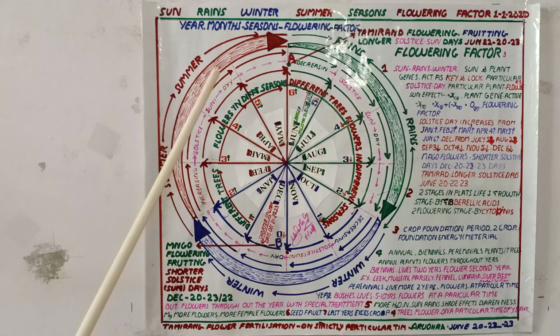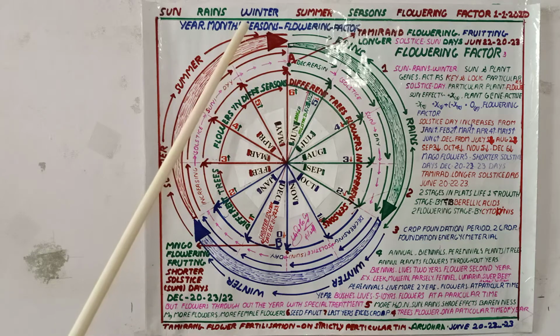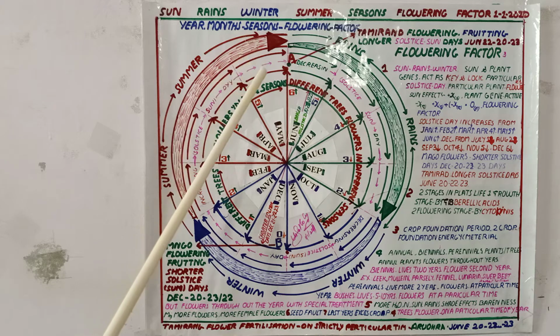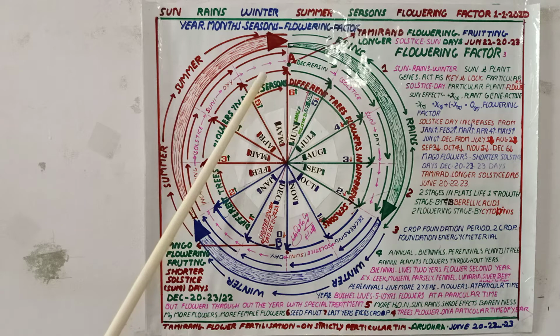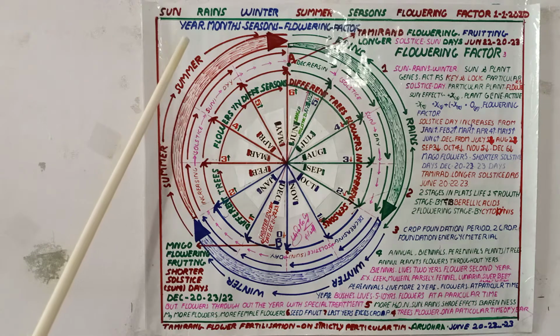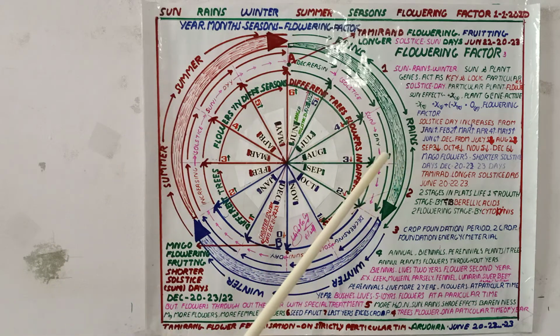Flowering factor of the plants and trees in observation. Of course, we know that different trees flower in different seasons. But the genetical factor of that particular tree affects the flowering of that tree, and the seasons also affect the flowering factor. The summer, winter, and rainy seasons also affect flowering of the plants.